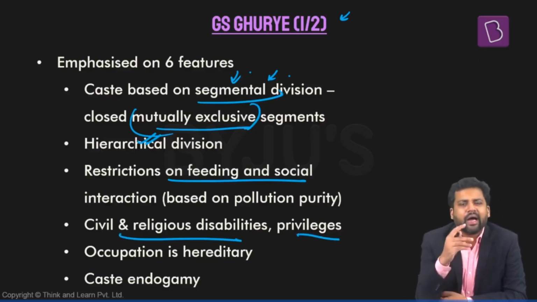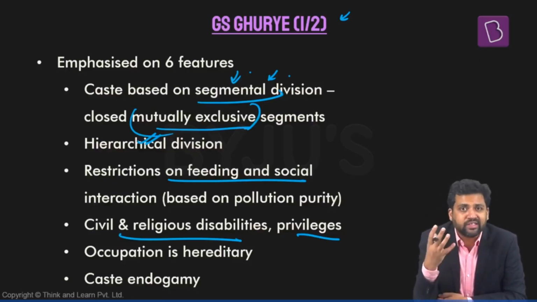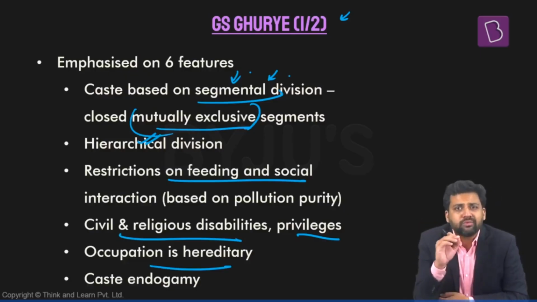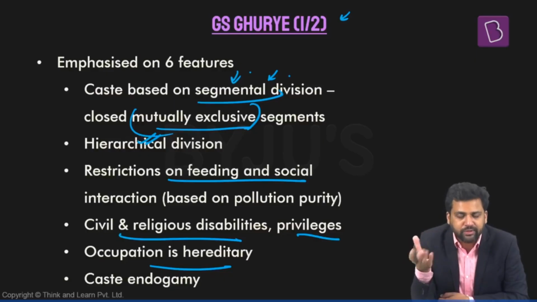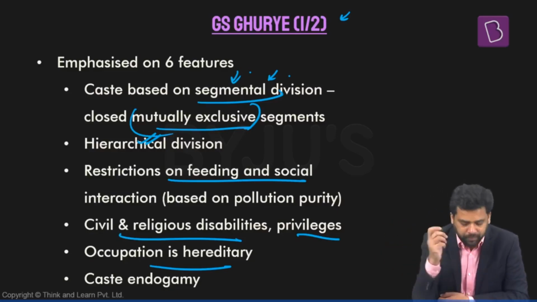Then caste system imposes different kinds of civil and religious disabilities. It also provides certain kinds of rights and privileges to those who are higher in the caste hierarchy. Occupation, as per caste system, is hereditary. People are born into a particular caste. Occupation and caste, they're linked with one another. So if you are born in a particular caste, you have to take up the occupation of that caste, right? And this is how things continue for the next generations as well.